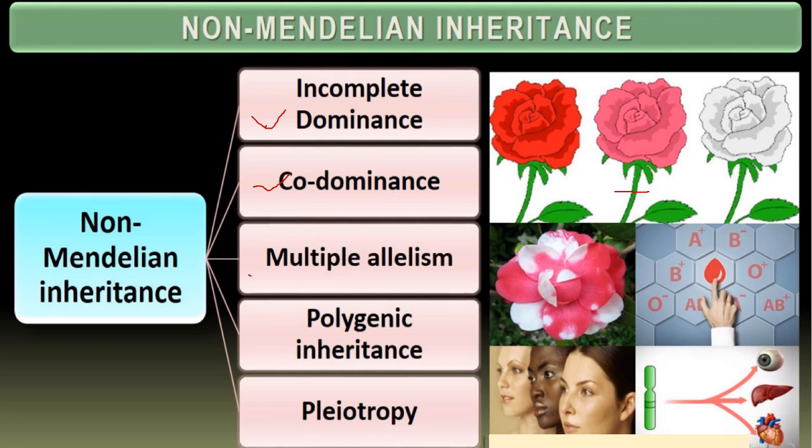The next one is multiple allelism or polymorphism. Then the fourth one is polygenic inheritance. And the fifth one is pleiotropy. So today in this class, we'll be studying all of these non-Mendelian inheritance patterns. So let us get into the video.